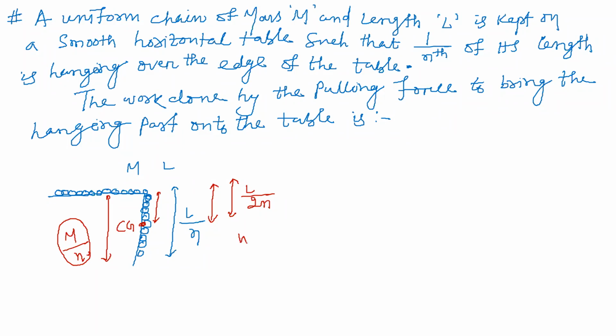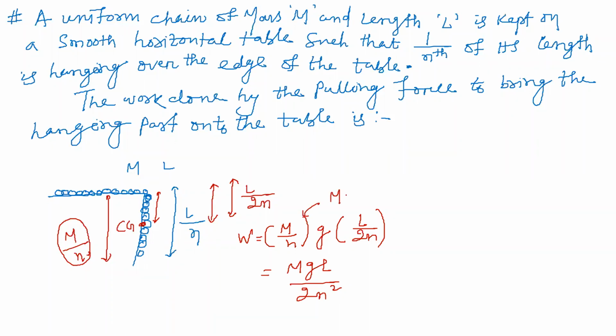So the work done will be equal to the mass of the hanging part, that is m by n, into acceleration due to gravity g, into the distance I have to lift, L by 2n, because lifting the hanging part means lifting its center of mass. So it becomes mgL by 2n square. m by n is the mass of the hanging part. So the work done by the pulling force to bring the hanging part onto the table is mgL by 2n square. Understood how it became mgL by 2n square?